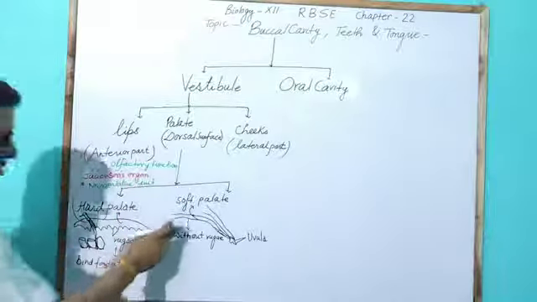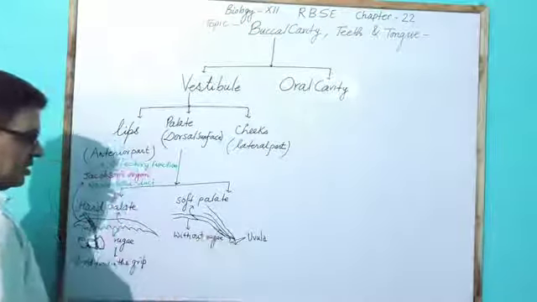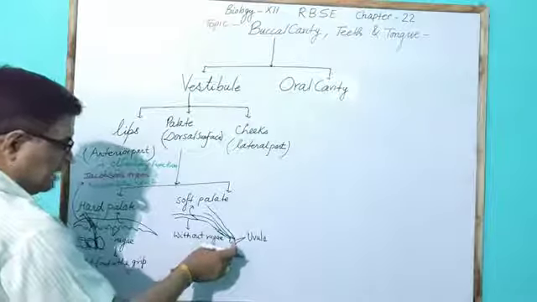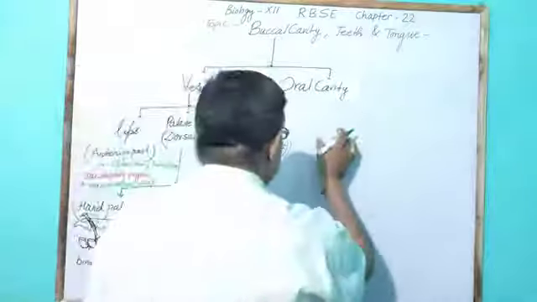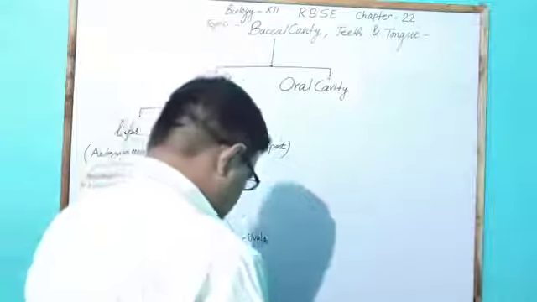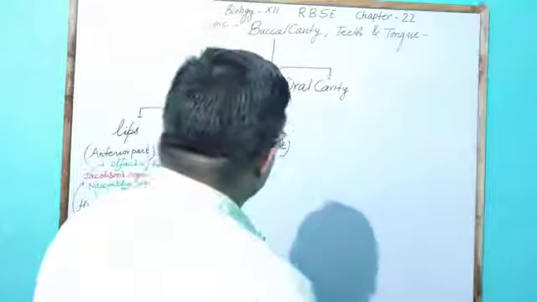The lower part of the soft palate reaches downwards, and it is generally seen in the case of the oral cavity. The oral cavity has two types of opening.